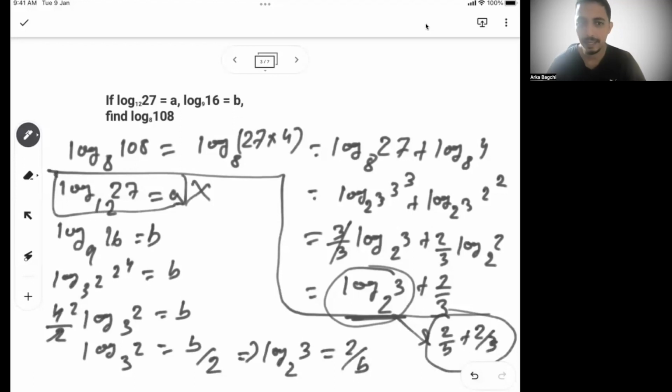So whenever there is a higher value of log, try to see what has been asked, see how you can simplify the ask, and then see what you need to find out from the given one. Because if you try to do log of 27 base 12 from A, you will get something, but you don't know what you need to get the answer. So first start from the answer, break it down into simpler values and see what is actually needed, because sometimes they put it in the higher power of 3, higher power of 2. So break down what has been asked into simpler values, like we did it into log 3 base 2 plus 2 by 3.